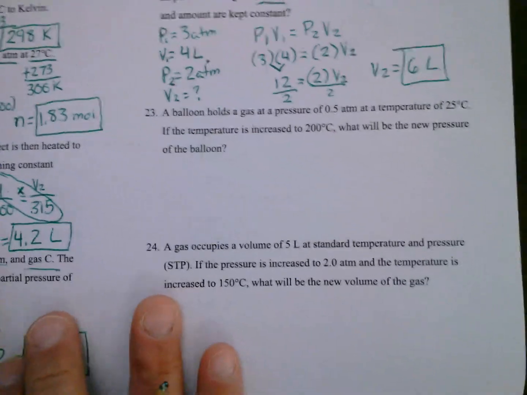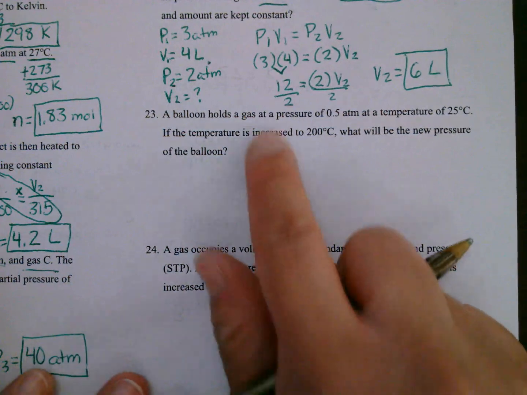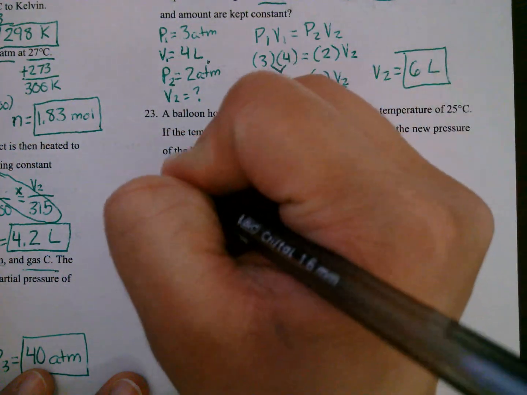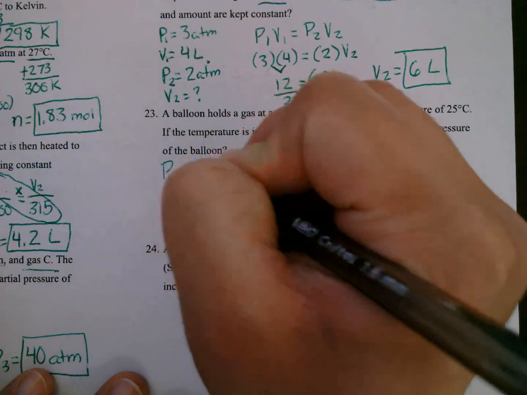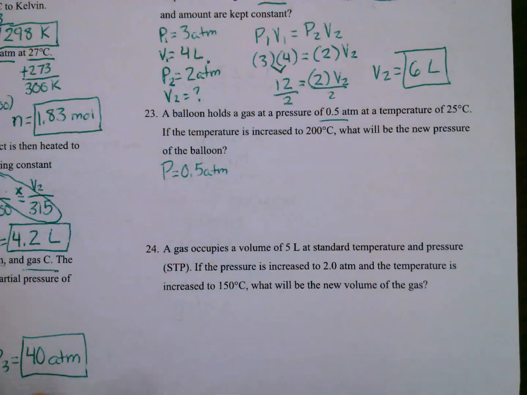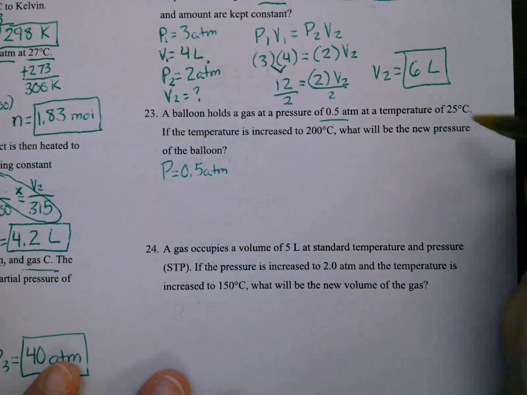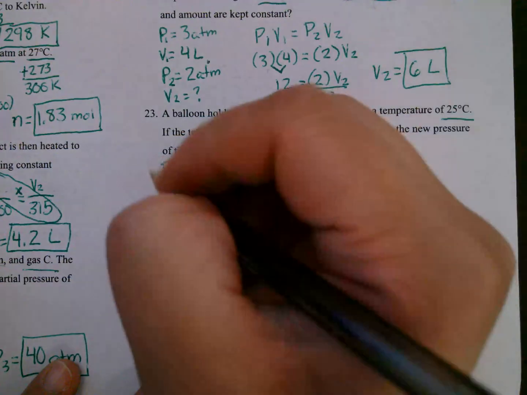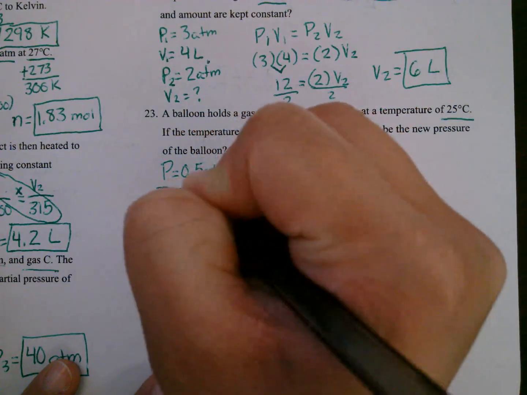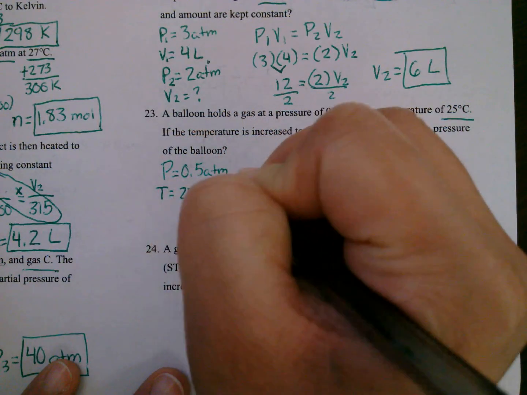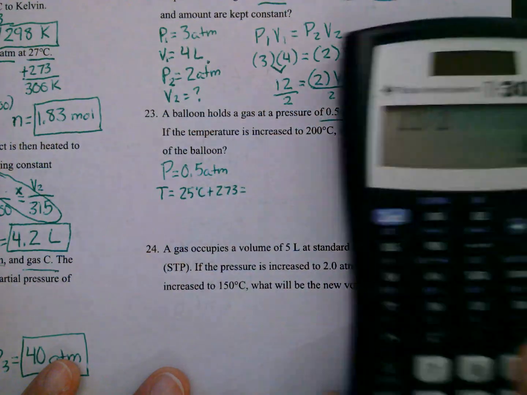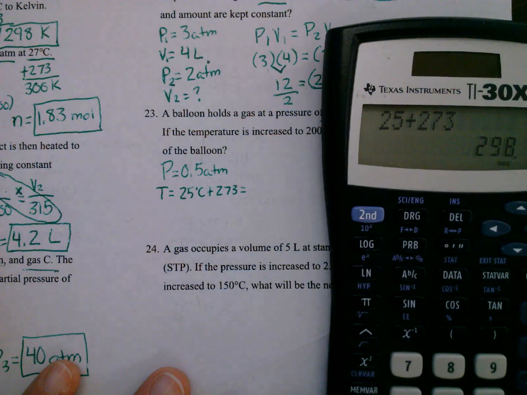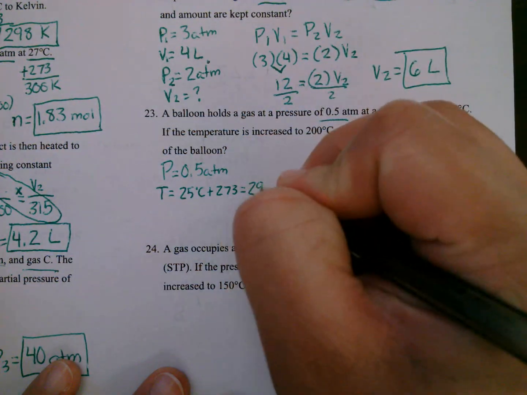Number 23, a balloon holds gas at a pressure of 0.5 atmospheres. So that's my pressure. At a temperature of 25 degrees Celsius. Again, we don't use Celsius, so we're going to have to convert that to Kelvin. So 25 degrees Celsius plus 273. That's going to be 298 Kelvin.